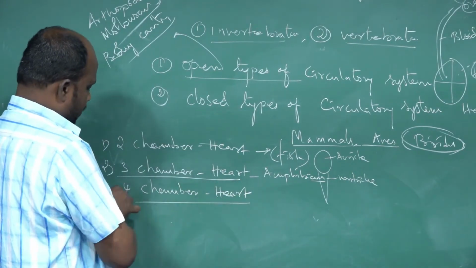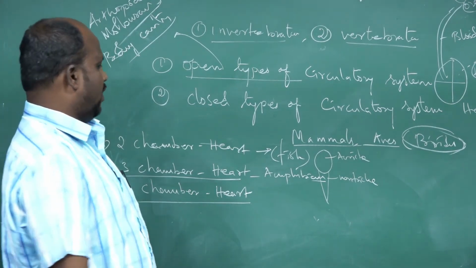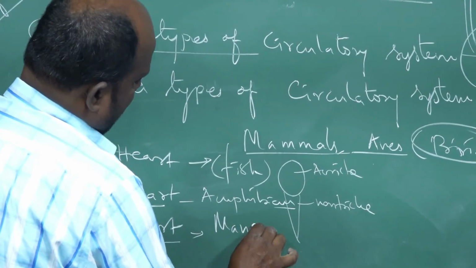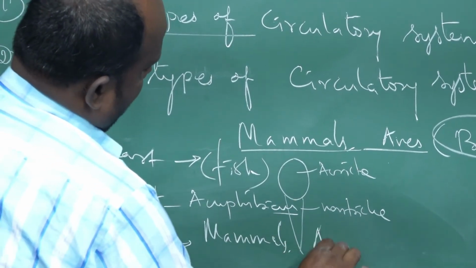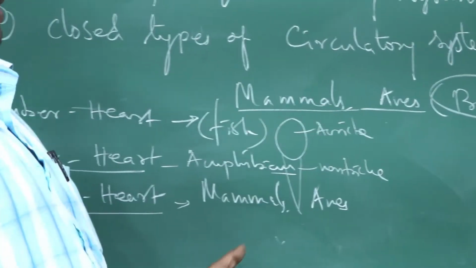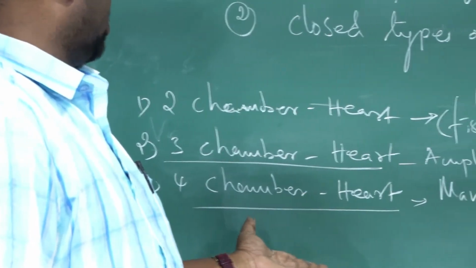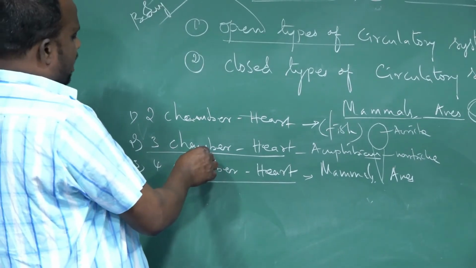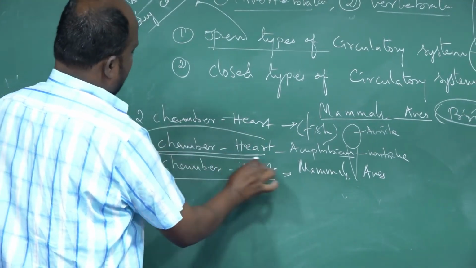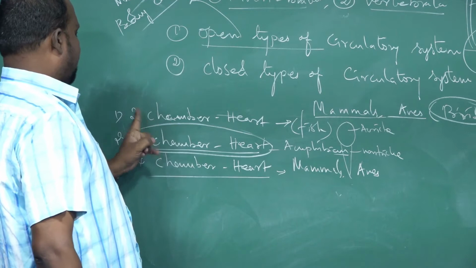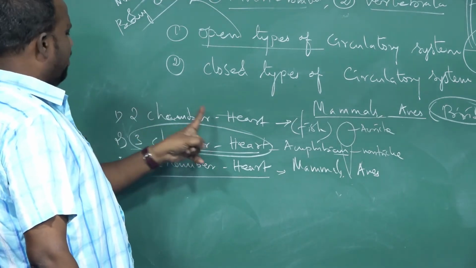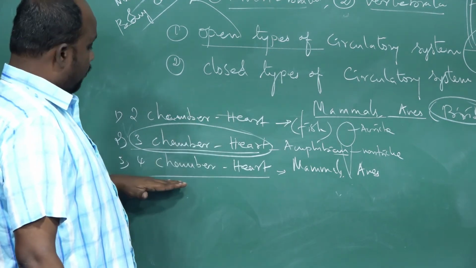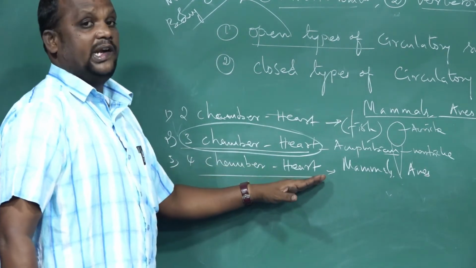Next is the four-chambered heart. Four-chambered hearts are present only in mammals and birds. So three-chambered hearts are called incomplete circulation. Two-chambered hearts are called venous circulation or single circulation. Four-chambered hearts are called double circulation.